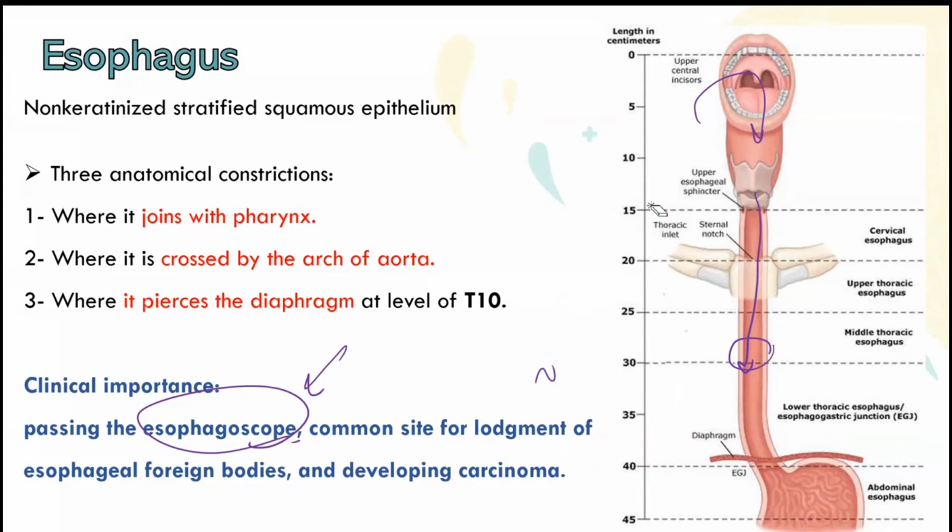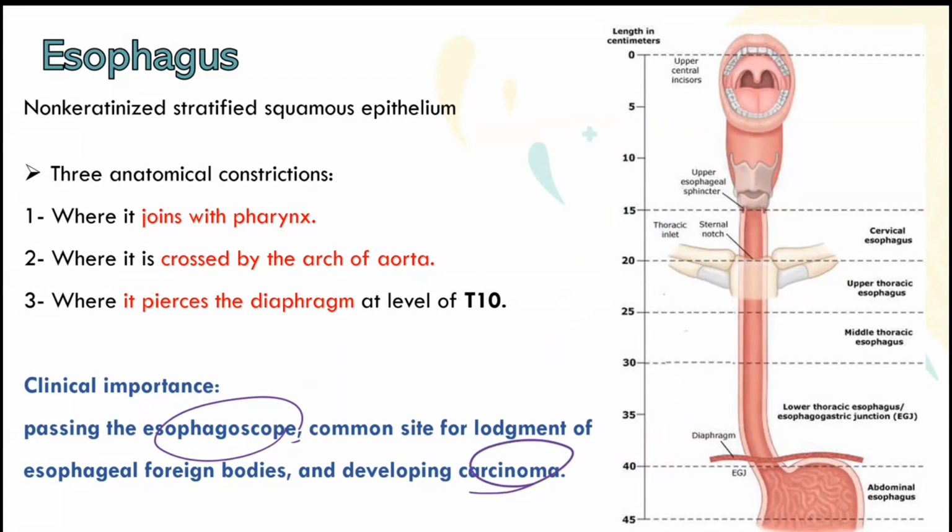Nice. Okay, why do we use the esophagoscopy? We use it to detect whether there is any carcinoma, which is cancer, and whether there are any foreign bodies stuck there in the esophagus.